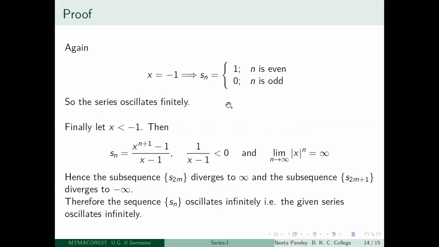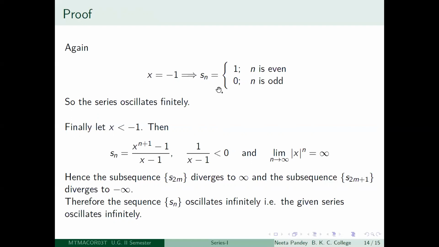Okay. So when I'm talking about Sn here, I'm talking about the sequence as S0, S1, S2, S3 and so on. Okay. So S0 is going to be 1 because it is just minus 1 to the power 0. S1 is going to be what? Minus 1 to the power 0 plus minus 1 to the power 1. So that becomes 1 plus minus 1.